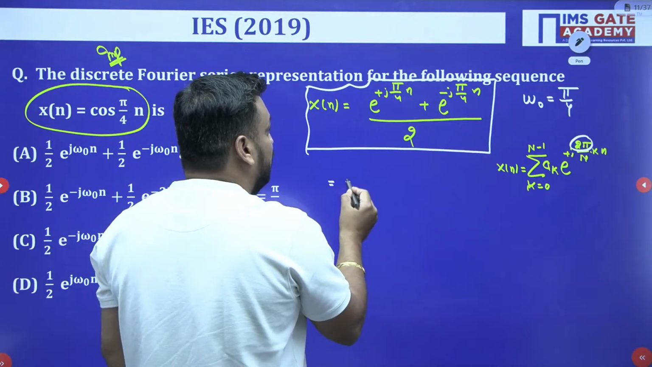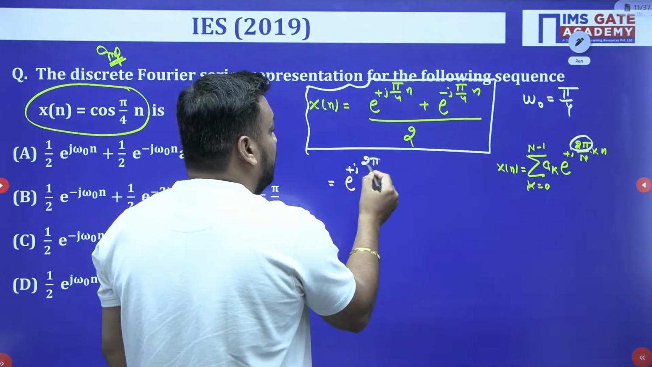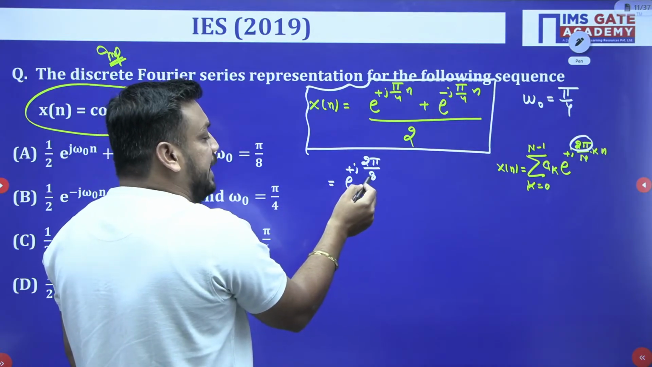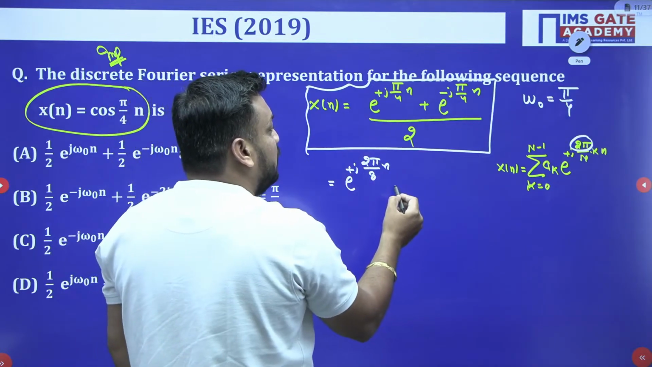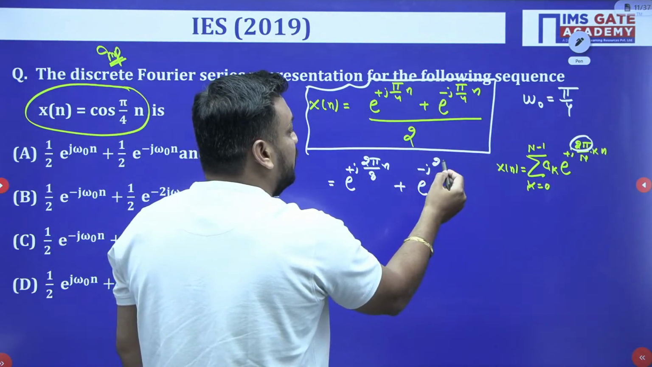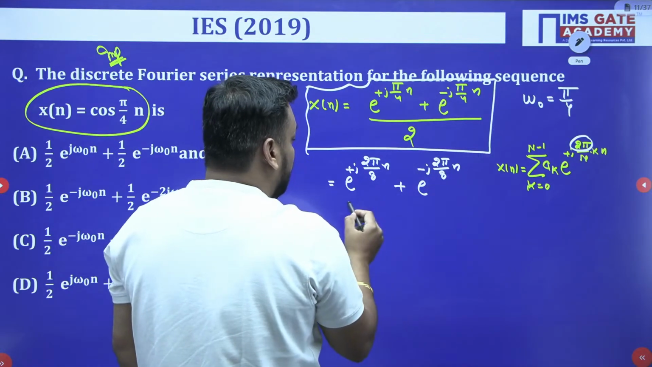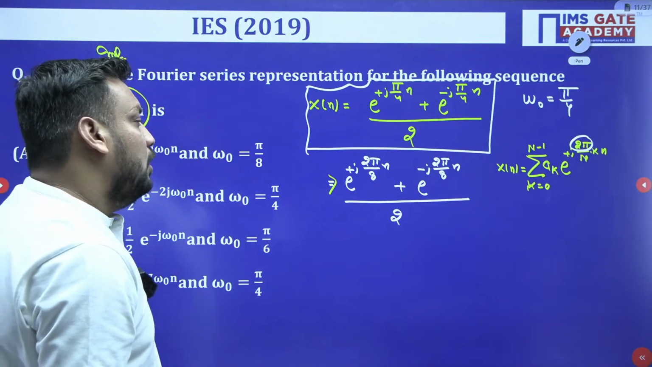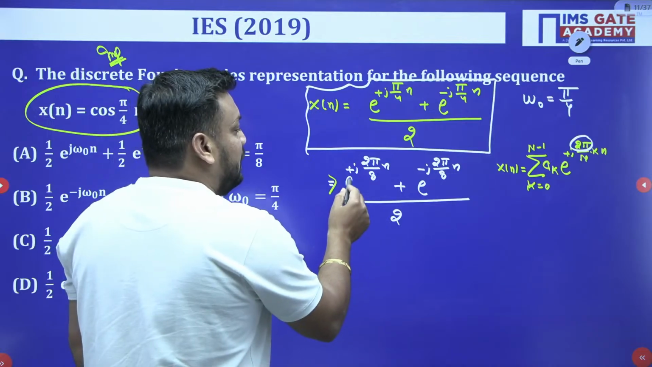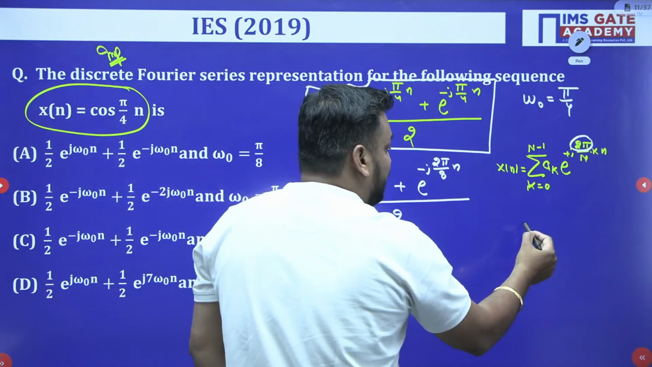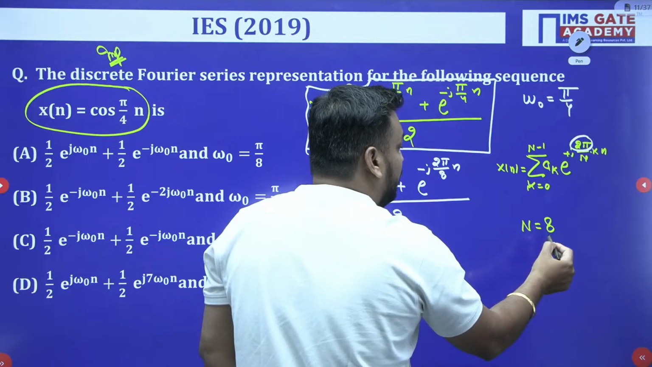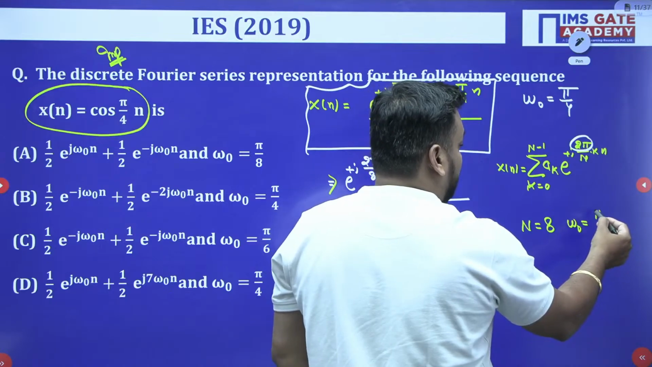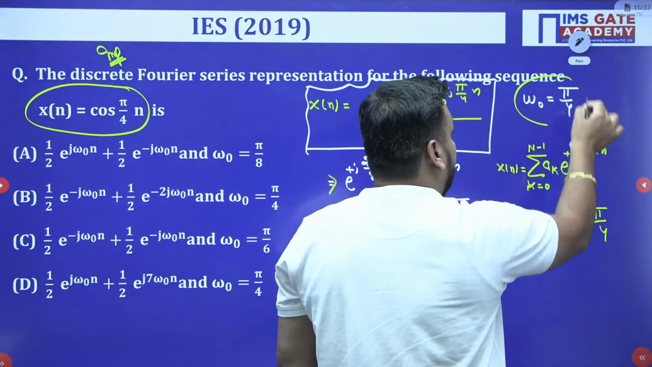So first we need to convert to e to the power plus j 2 pi by 8, because if I multiply 2 in the numerator, I should multiply in the denominator also. So pi by 4 becomes 2 pi by 8. Plus e to the power minus j 2 pi by 8 into n, upon 2. I hope it is clear to you. Now you can compare the coefficient e to the power j 2 pi by 8. So your fundamental time period capital N will be 8 only, and your omega 0 value will definitely be 2 pi by 8, so pi by 4 only.